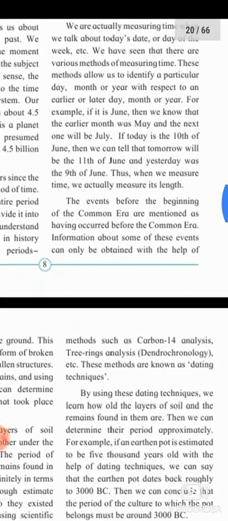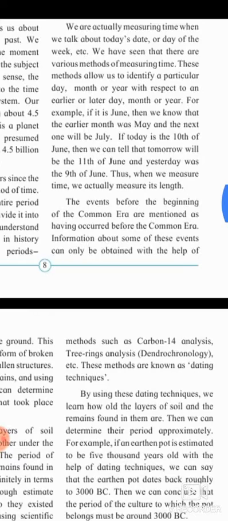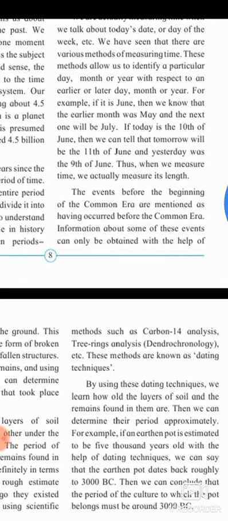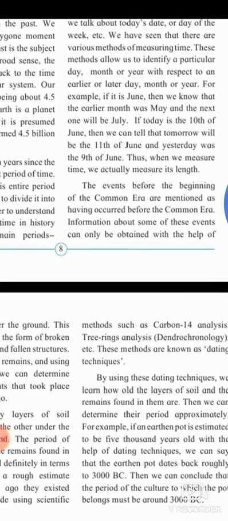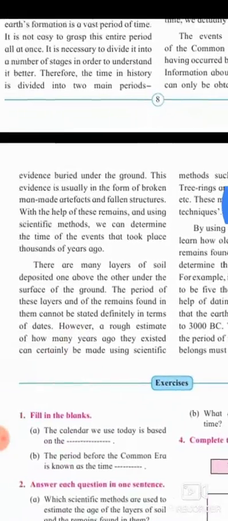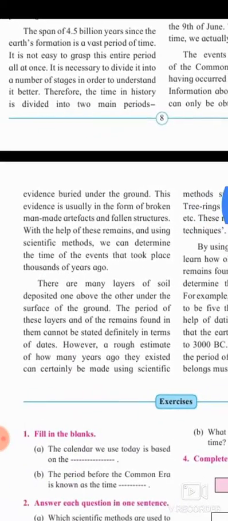The events before the beginning of the Common Era are mentioned as having occurred before the Common Era. Information about some of these events can only be obtained with the help of evidence buried under the ground. This evidence is usually in the form of broken, man-made artifacts and fallen structures. With the help of these remains and using scientific methods, we can determine the time of events that took place thousands of years ago.